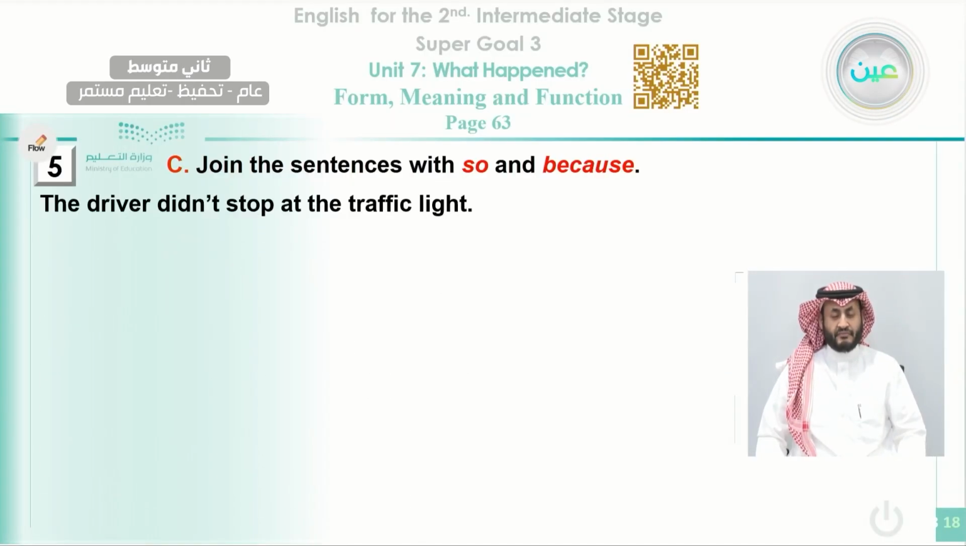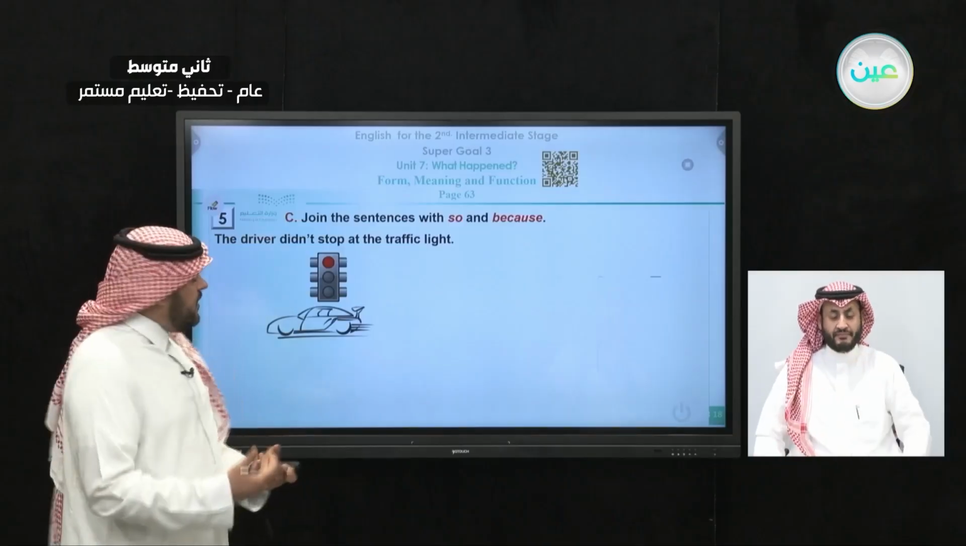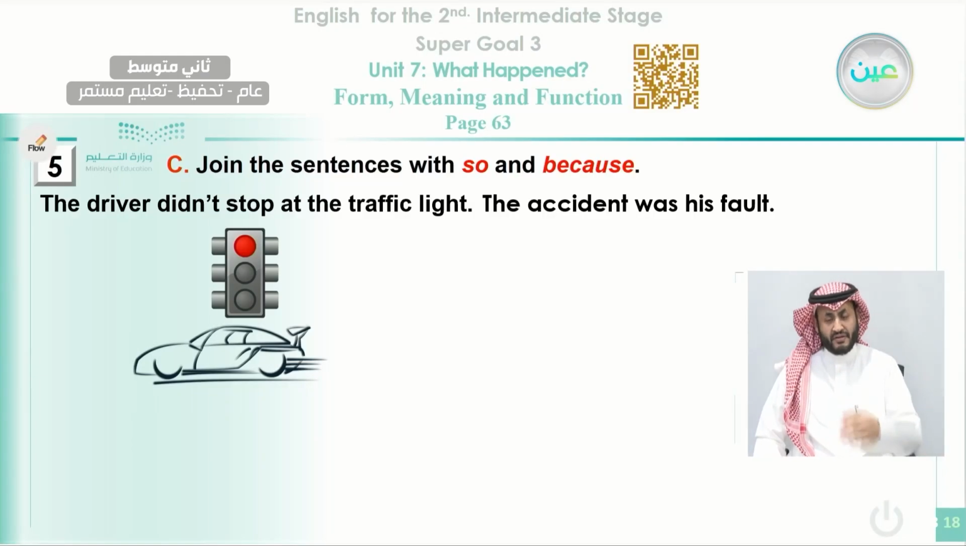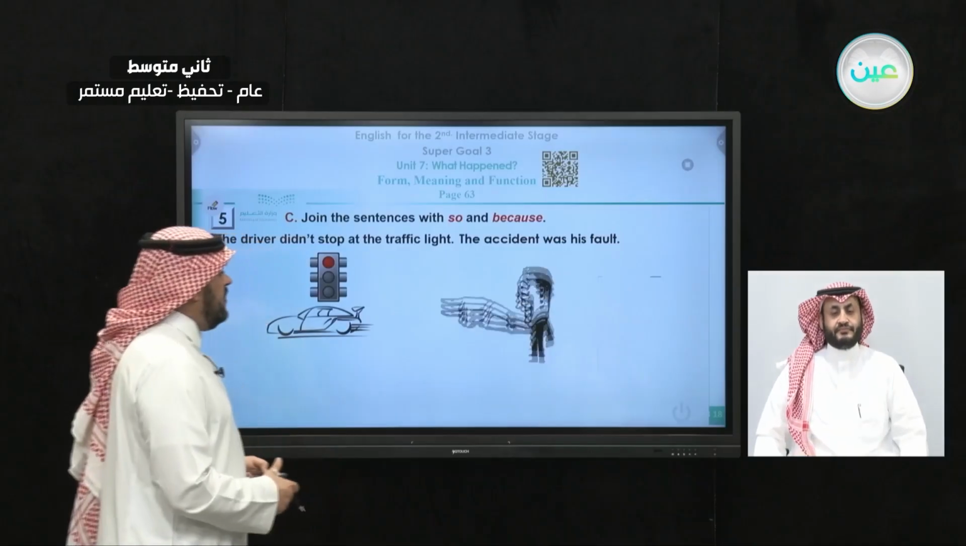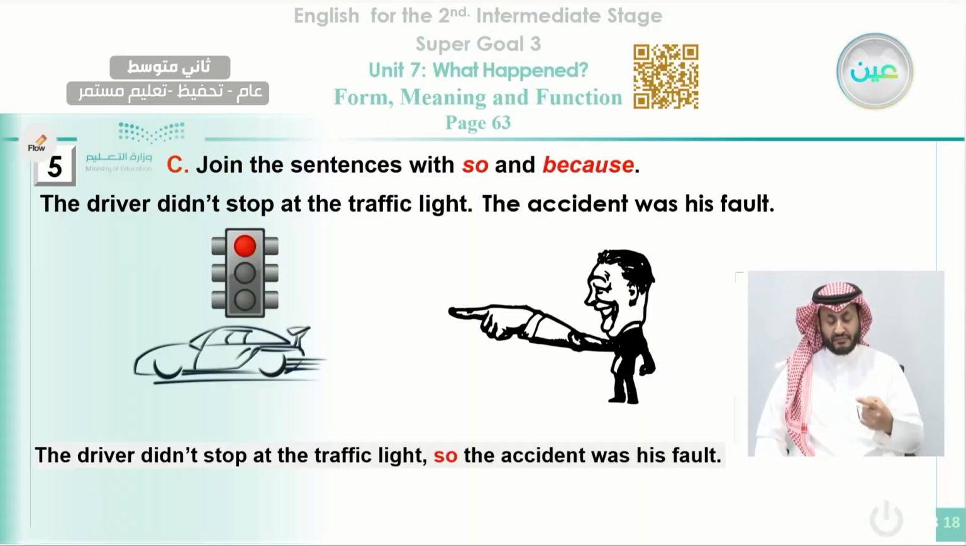The last one here in this exercise, the driver didn't stop at the traffic light. Okay, there was a traffic light, and a driver didn't respect the traffic light, and he did not stop. Okay, what is the other sentence? The accident was his fault. He was the reason for the accident. Okay, his fault was the accident. Now let's read it using so. As a result, the driver didn't stop at the traffic light.